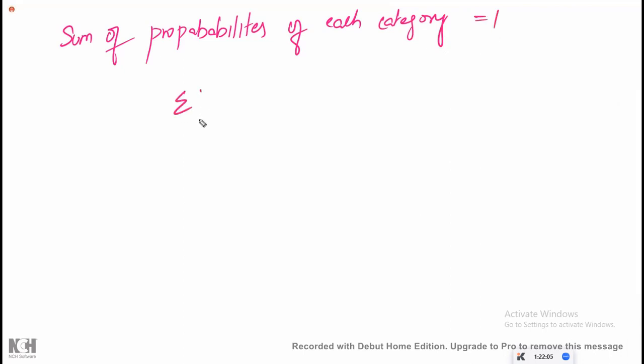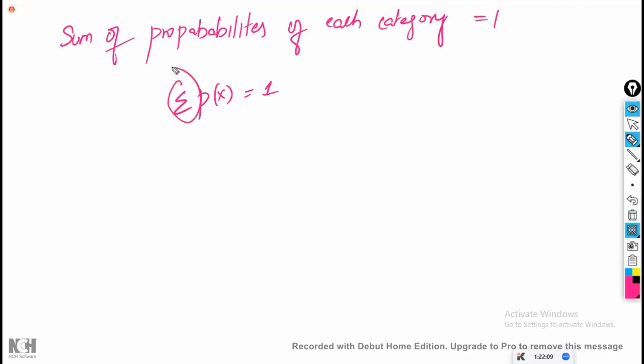That is sigma p of x is equal to 1. Sum is sigma. Whenever the word sum is there, it is sigma. Mean means divide by n. If there is no mean, only sum, it is sigma. Always the sum is going to be 1.